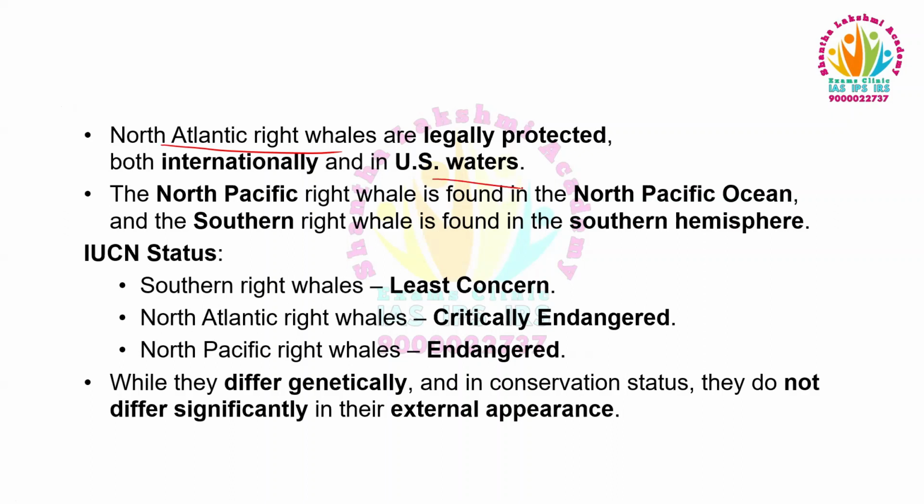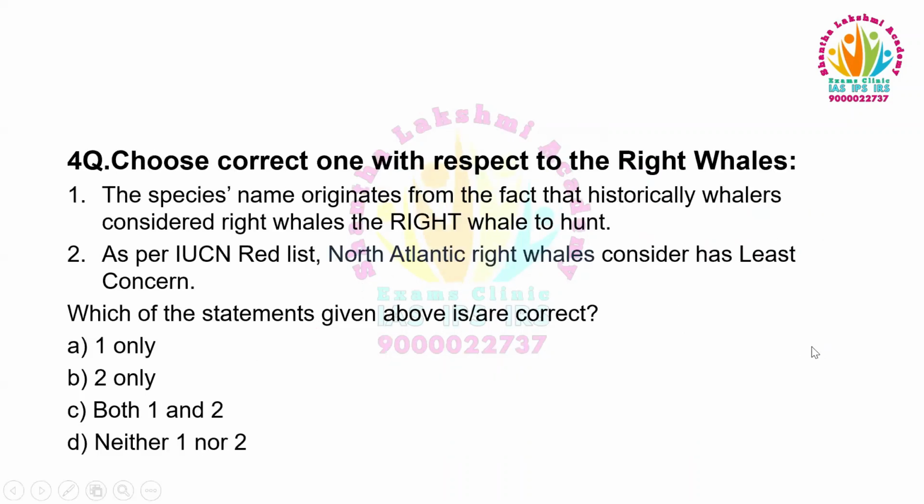The North Pacific right whale is found in the North Pacific Ocean and the southern right whale is found in the Southern Hemisphere. IUCN status: southern right whales are least concern, North Atlantic right whales are critically endangered, North Pacific right whales are endangered. While they differ genetically and in conservation status, they do not differ significantly in their external appearance. So the answer is one only, because as per the IUCN Red List, North Atlantic right whales are considered critically endangered, not least concern.